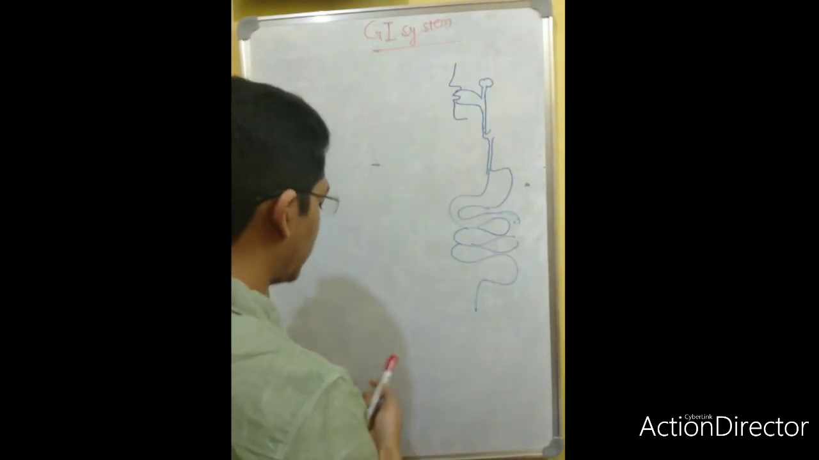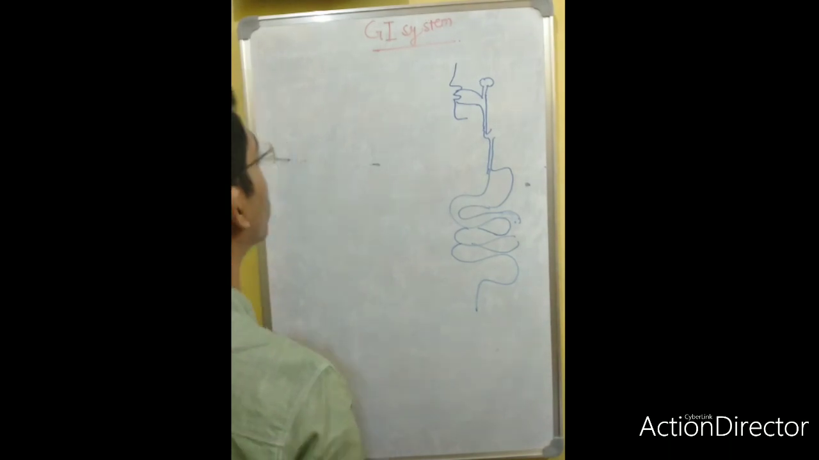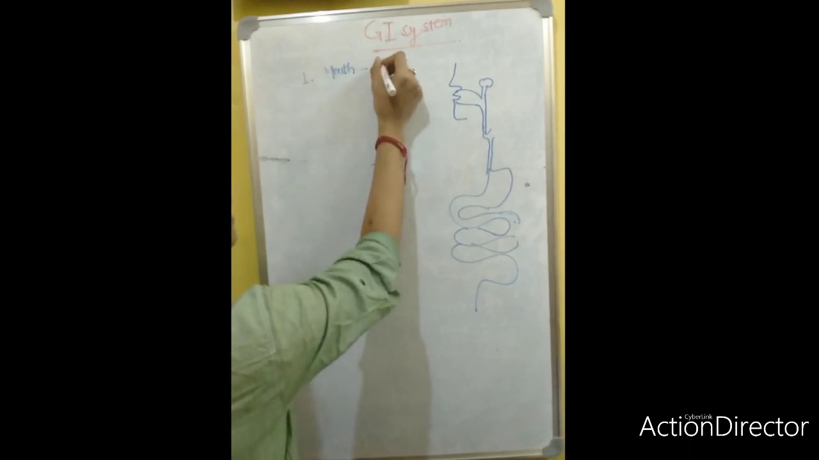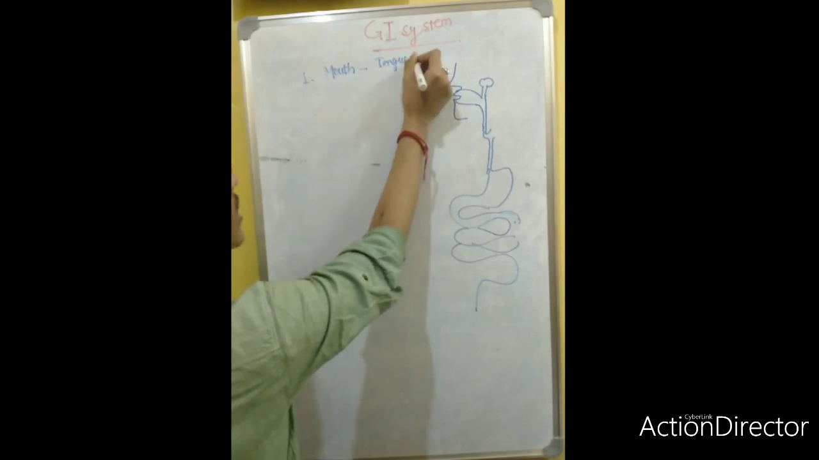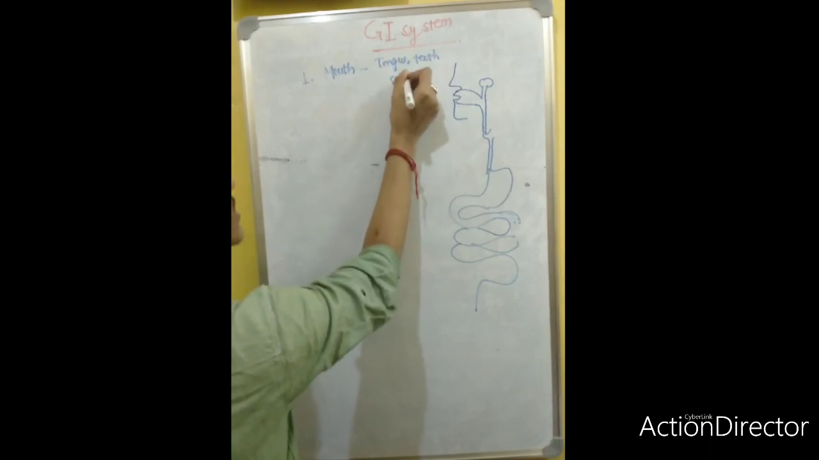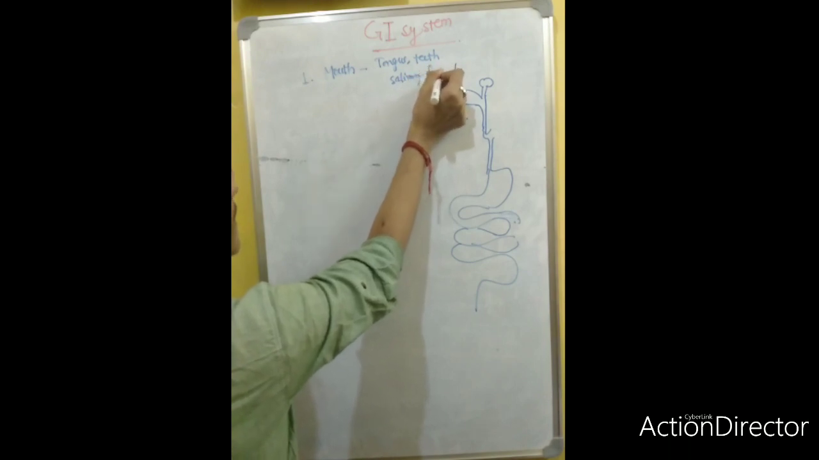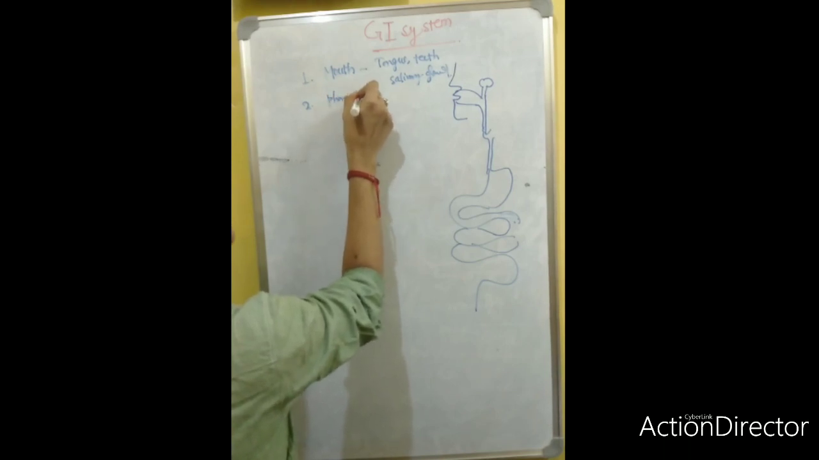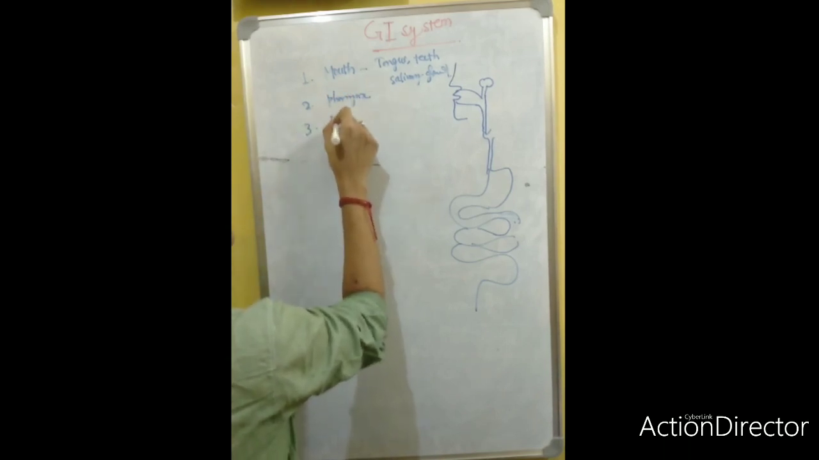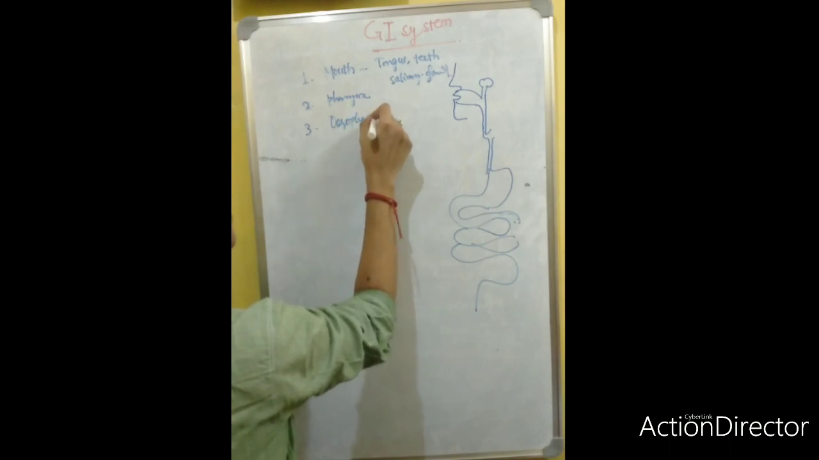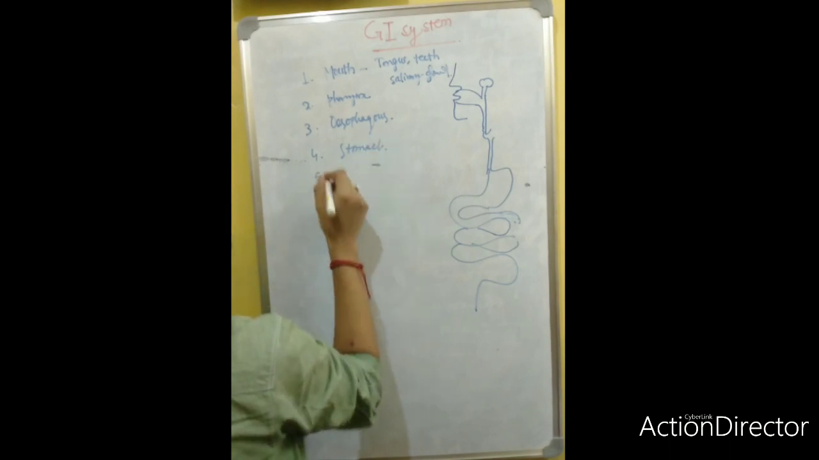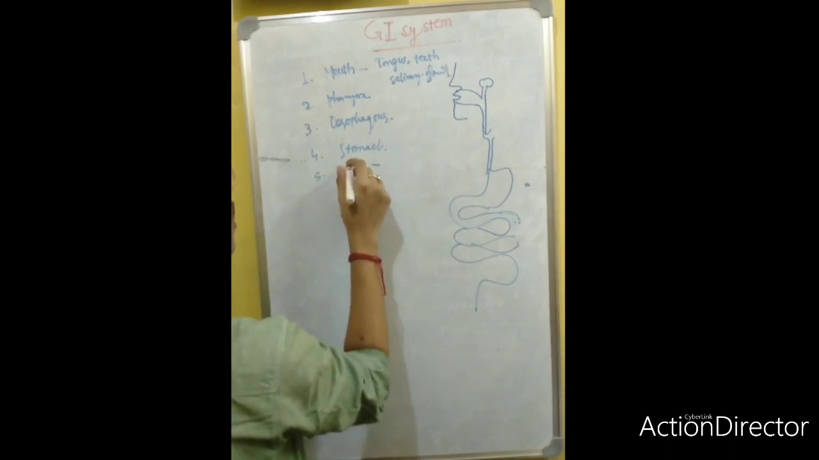So first, what are the parts of your GI system? First, there will be the oral cavity, the mouth. In the mouth or oral cavity, there is the tongue, the teeth, and the salivary glands. Secondly, there will be the pharynx. Thirdly, esophagus. Fourth, stomach. Fifth, there will be the small intestine.